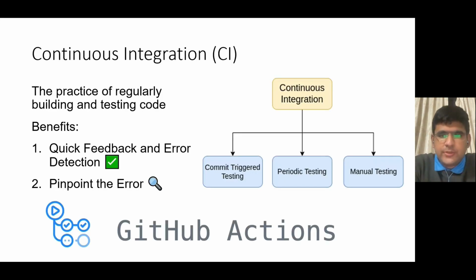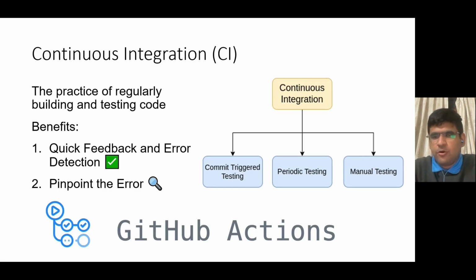We follow the practice of CI in order to regularly build and test code at Ivy. This has two advantages. One, the developers get feedback on their code soon, so errors in the code are detected quickly. And second, the developer can easily debug the code when finding the source of an error and roll back changes in case of issues.